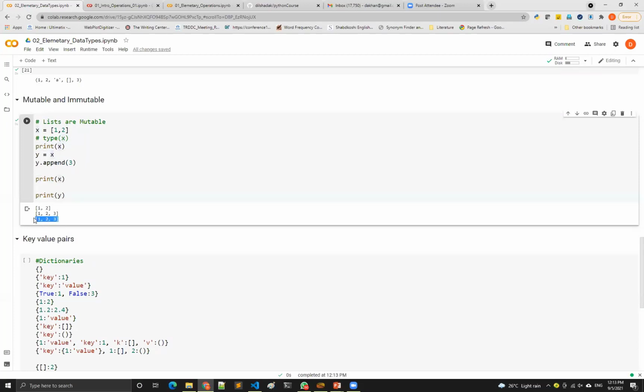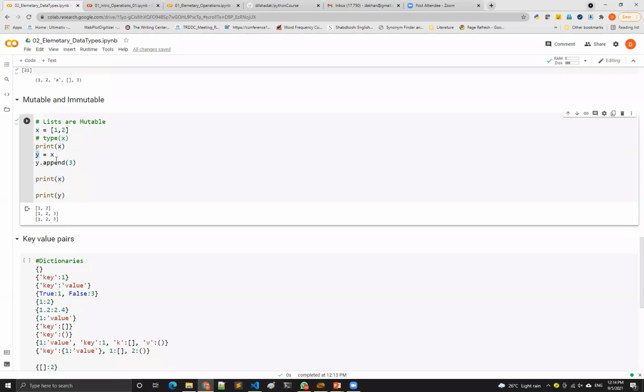Why is it happening so in the programming language? Basically, when you say equal, what it has done is it has assigned the memory of x to y. If you are assigning the memory of something to some other variable, and if you change the variable, then those variables who are accessing the same memory will actually get changed because they are accessing the same memory.